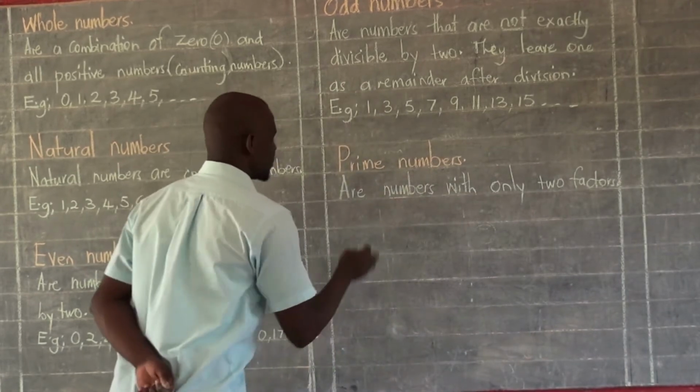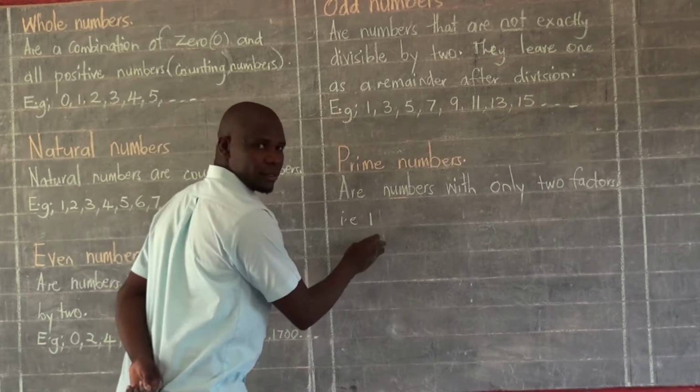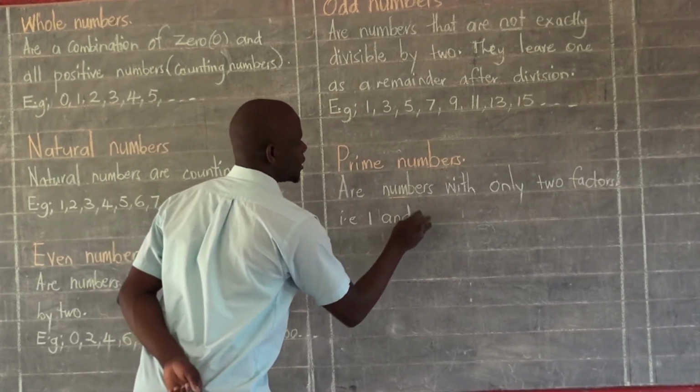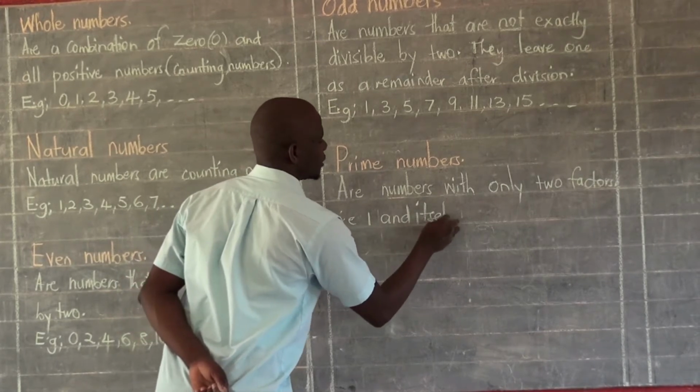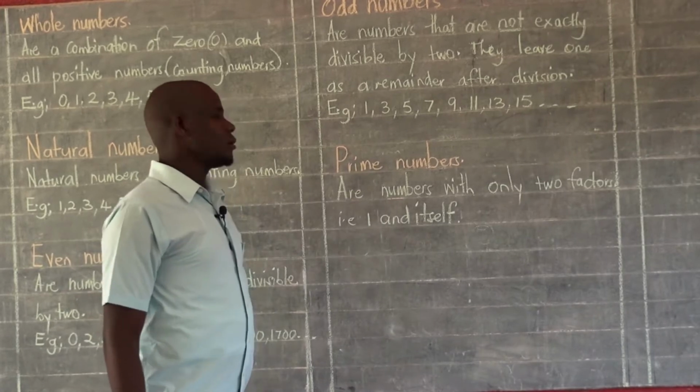And those factors are 1, the number 1, and the number itself. Are we together? Those are what we call prime numbers.